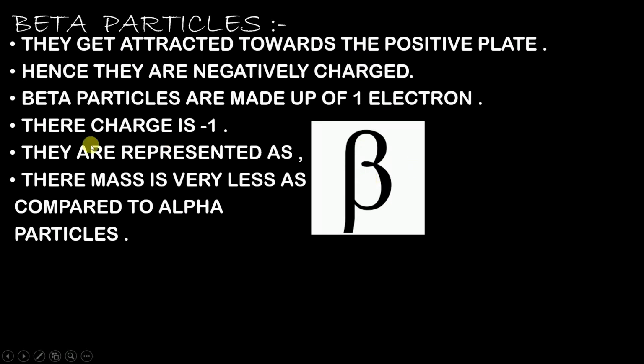Their mass is very less as compared to alpha particles. Now why am I saying this? Because alpha particles were made up of 2 protons and 2 neutrons, and beta particles are made up of only 1 electron, and as we all know, the mass of 1 electron is almost negligible, 9.1 into 10 raised to -31 kg, whereas there you have 2 protons plus 2 neutrons, so their mass is 4 AMU, and here the mass is almost negligible.